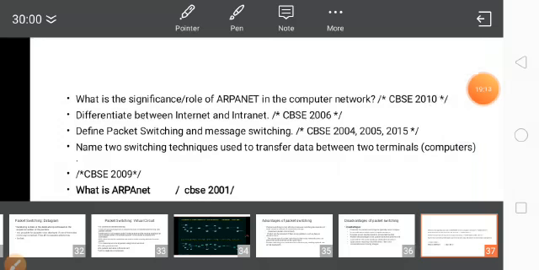Students, please study this concept called networking well. In networking, you have to study internet, intranet, interspace, the full forms of ARPANET and NSFNet, followed by switching technologies. In switching technology, three types are there: circuit switching, message switching, and packet switching.